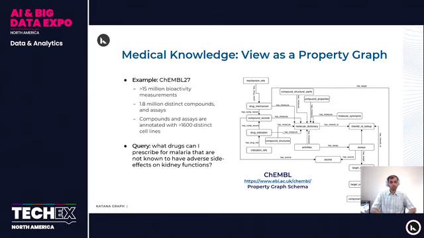So in these graphs, there are many other queries you can run. For example, what might be useful is to know what drugs I can prescribe for malaria that are not known to have adverse side effects on kidney function. You can use such medical knowledge data sets to query such things, and we can use Katana Graph to do that.